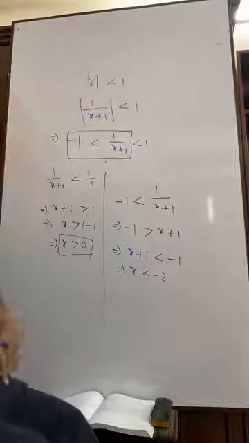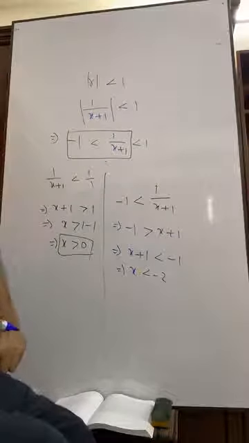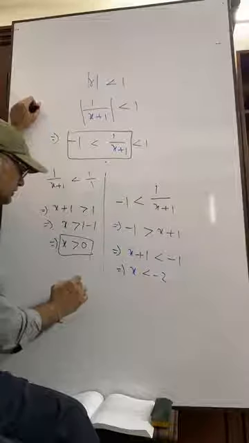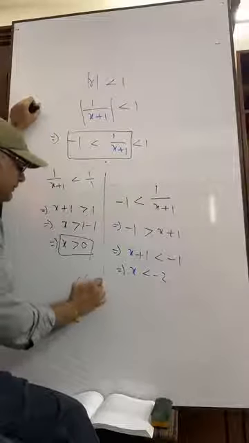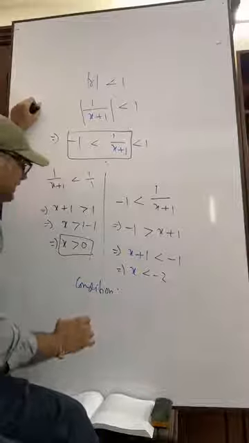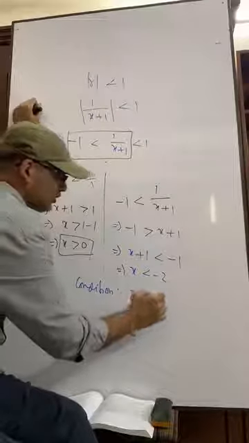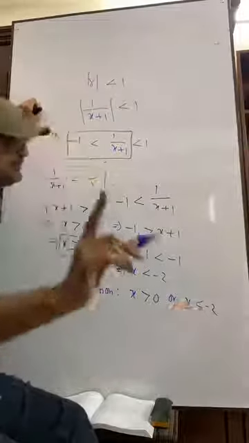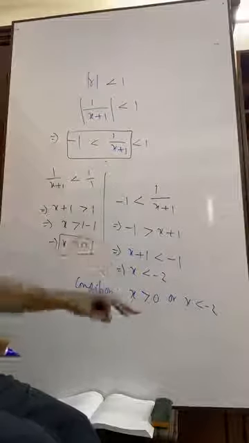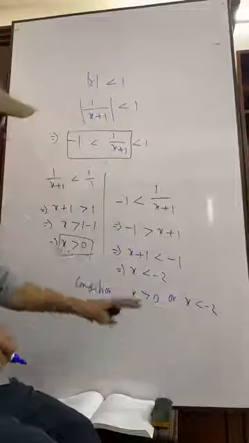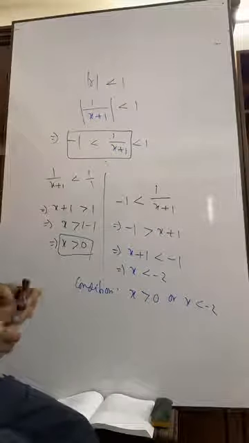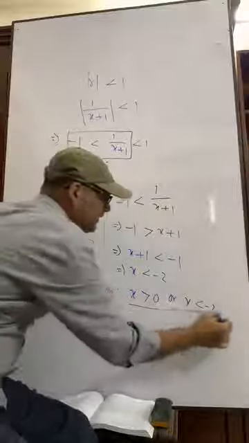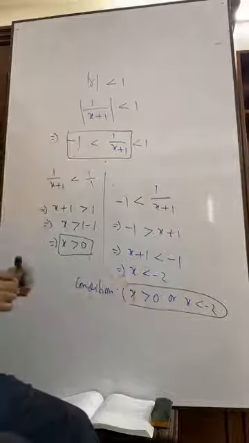So if it is told to determine the condition upon which the sum will exist, the required condition is x greater than 0 or x less than minus 2. This is the condition. Don't try to write it down together. This is the condition upon which we can have a sum up to infinity.